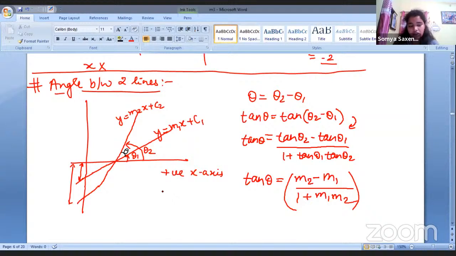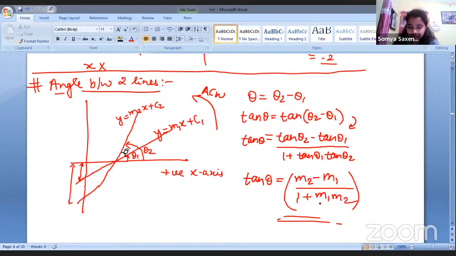So we got to know that whenever we are given the angle between two lines, we have to use something like this. When we are moving in the anti-clockwise direction, like this, right? So we have to subtract, this particular thing I'm talking about.